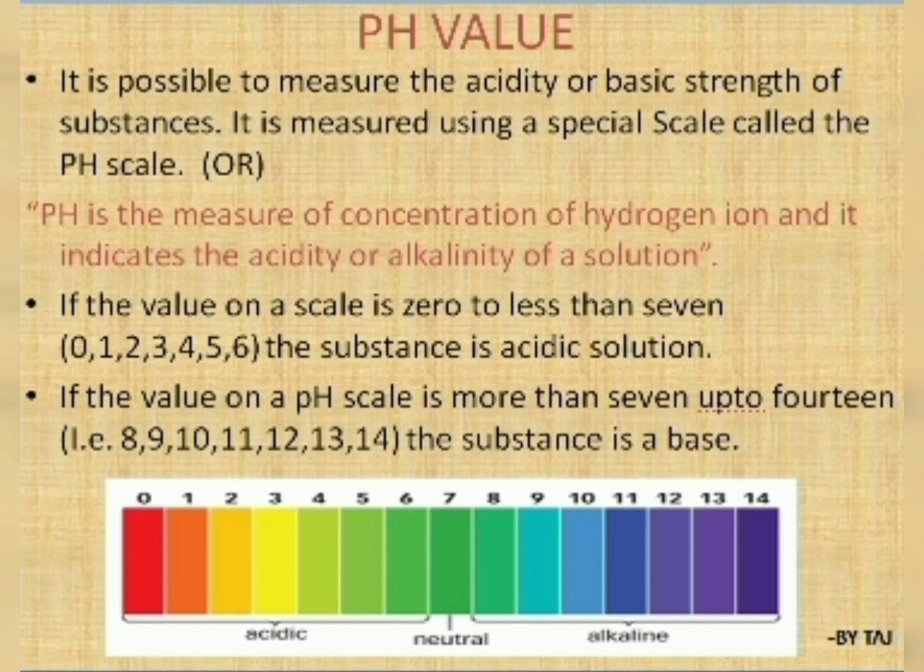If the value on the scale is from 0 to less than 7, the substance is acidic in nature, that is 0, 1, 2, 3, 4, 5 up to 6. If the value of the pH scale is more than 7 up to 14, that is 8 to 14, the substance is called basic, and 7 is neutral.